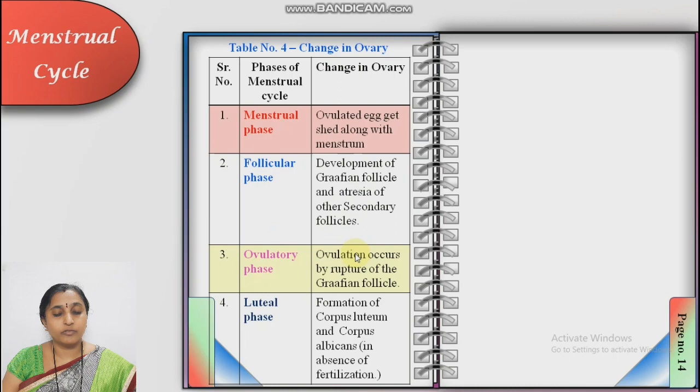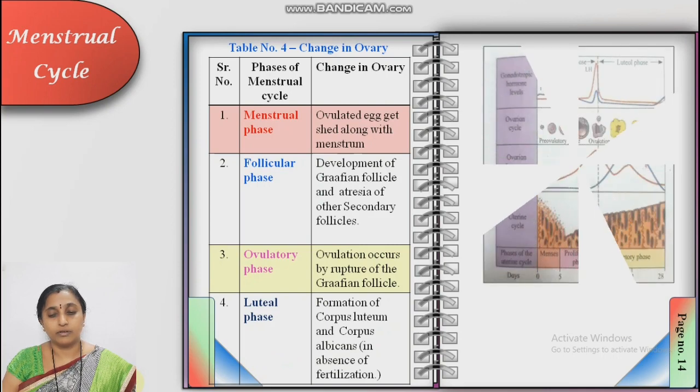Ovulatory phase. In the ovulatory phase, what happens? Ovulation occurs, that is, luteinizing hormone ruptures the Graafian follicle and releases the ovum from the ovary into the abdominal cavity, and the remaining Graafian follicle gets converted into corpus luteum. Luteal phase. Here the Graafian follicle is converted into corpus luteum. If fertilization takes place, it becomes active and starts secreting progesterone. If fertilization does not take place during this phase, what happens? The corpus luteum gets converted into a white scar, that is corpus albicans.